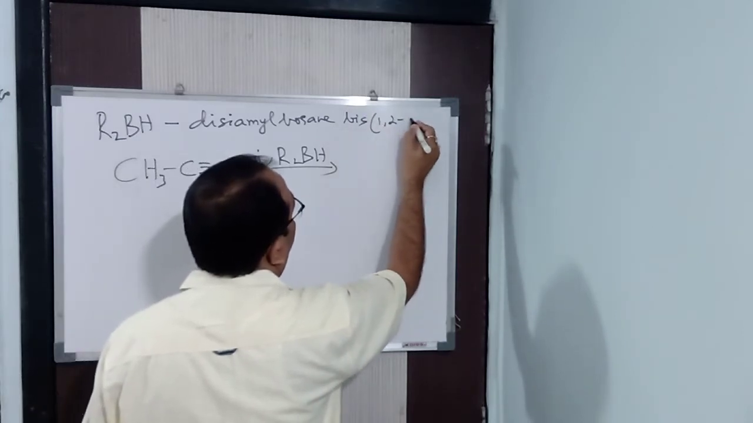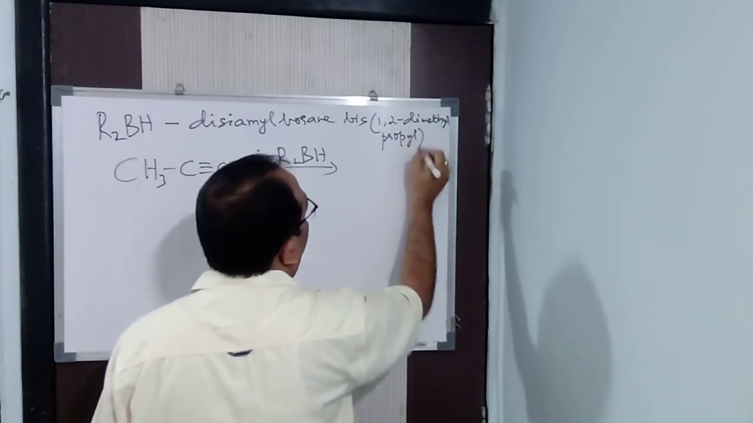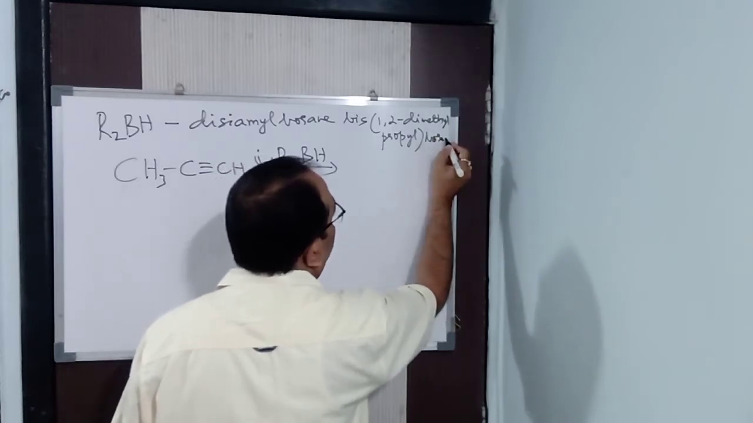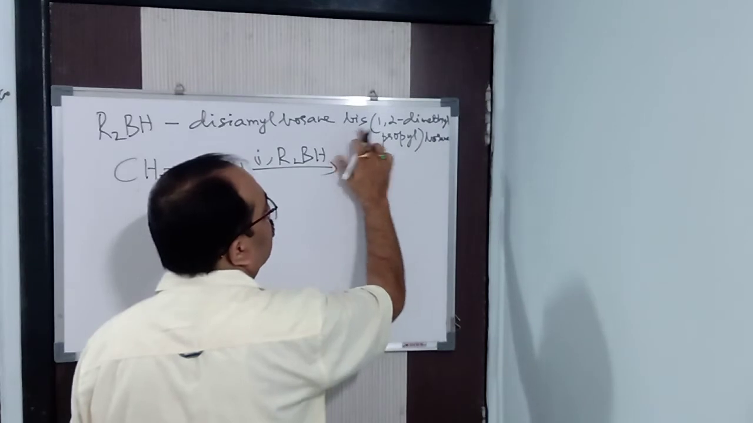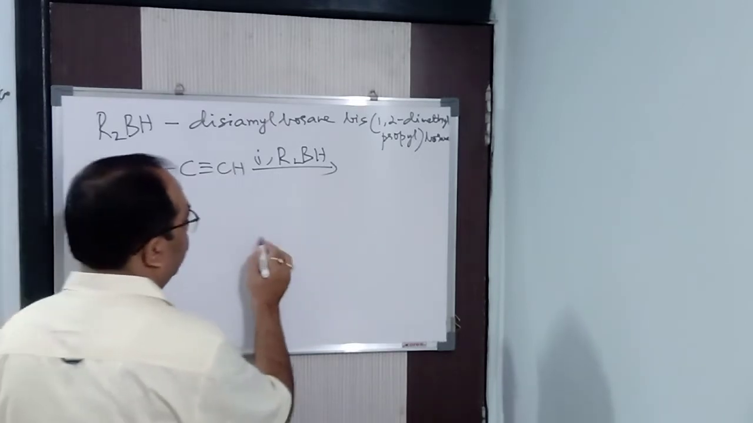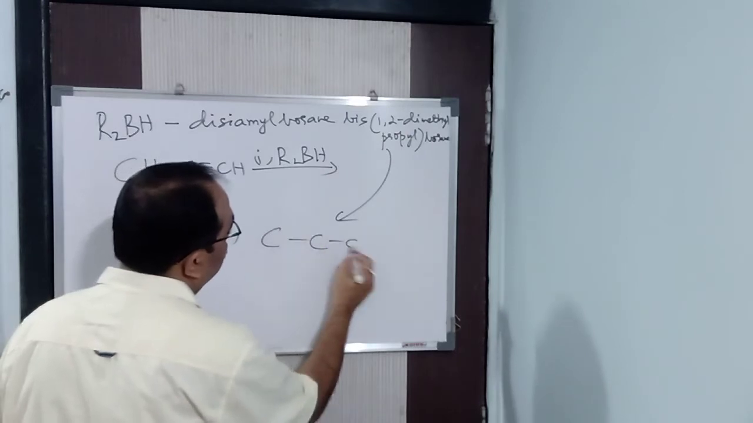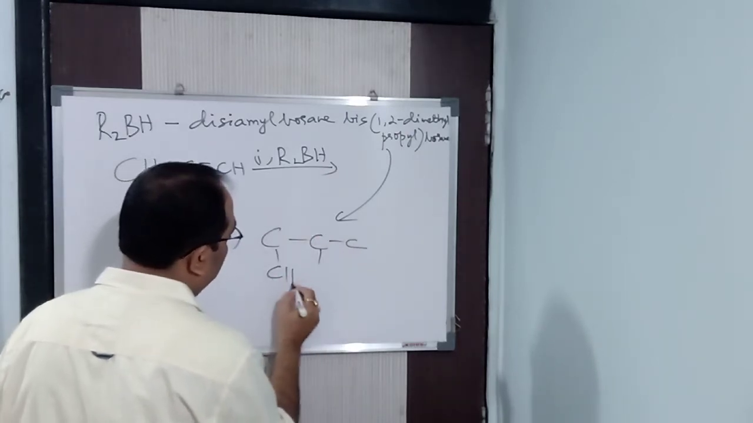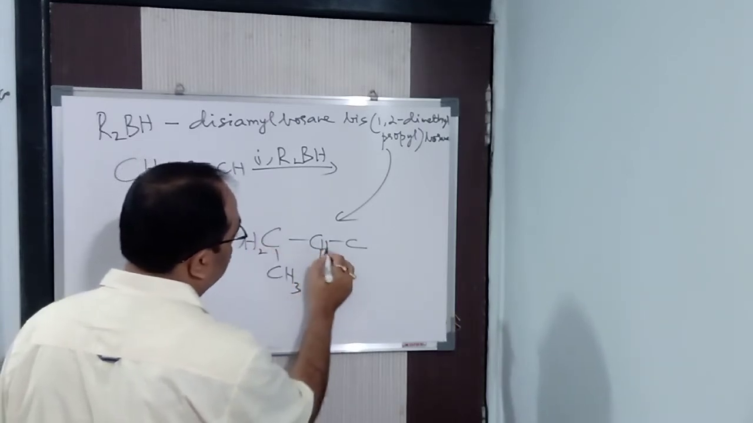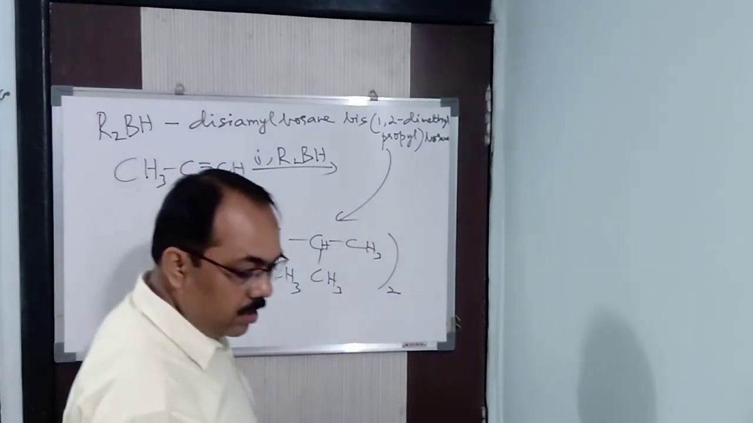Bis 1,2-dimethyl propyl borane. I don't have the space, so I am saying it in words. Alright, clear? So bis 1,2-dimethyl propyl means, let me write it, otherwise you won't understand. See here, propyl, 1,2-dimethyl, so here this is CH3. Now you put it here, that is the 2 carbon CH2, here CH, here CH3. Bis means twice.